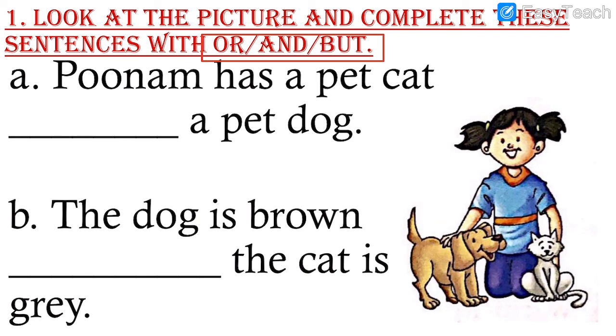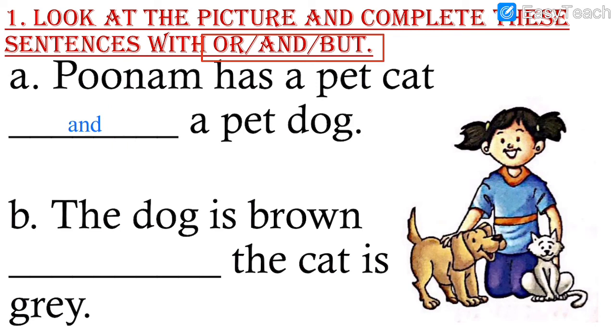See, there are two pets, right? Same kind of sentence is given. Pet. Here also it is pet. So it is same kind. So we write and. A-N-D. And. Poonam has a pet cat and a pet dog. Here we have to write and.